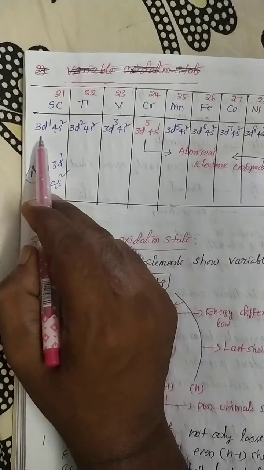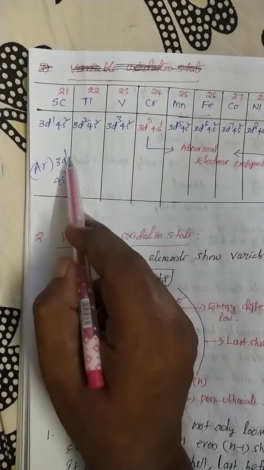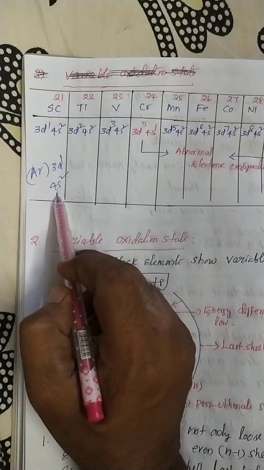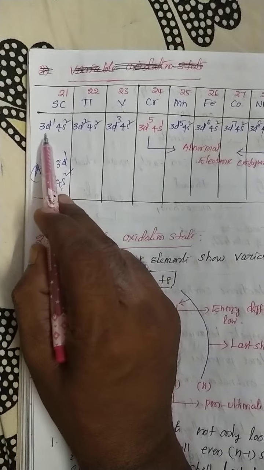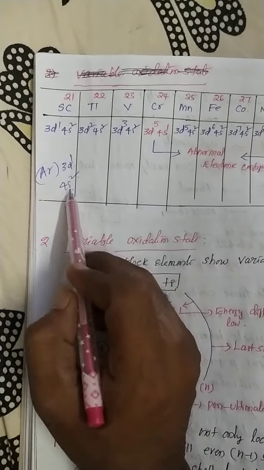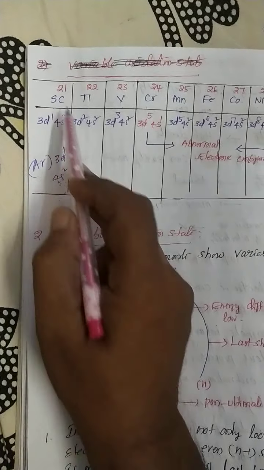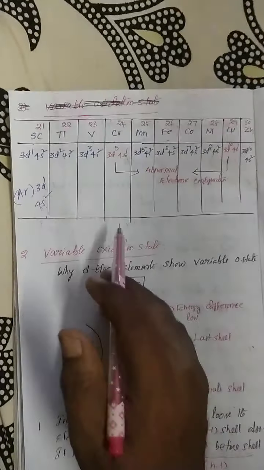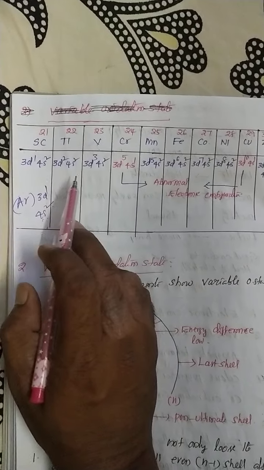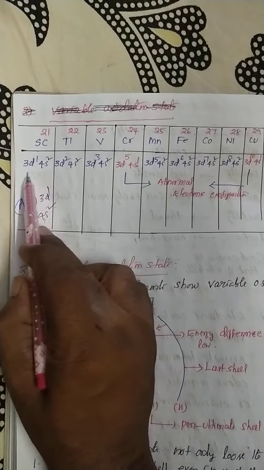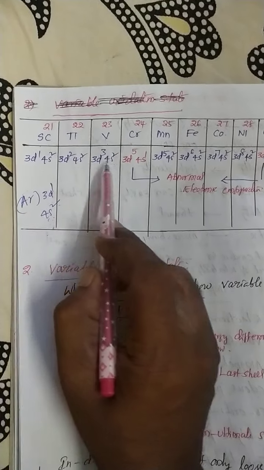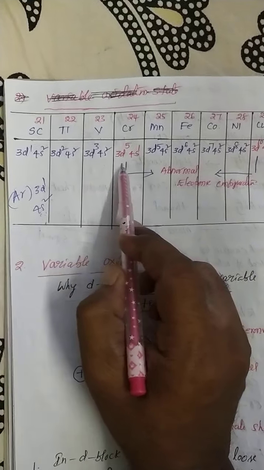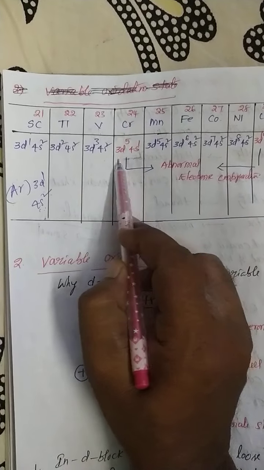Here I didn't mention the noble gas, directly the valence shell electronic configuration, the last shell and the one before it. So 3d1 4s2, most important one, 3d1 4s2. This is 3 plus 18, 21. So the general final valence electronic configurations of the first transition elements are 3d1 4s2, 3d2 4s2, 3d3 4s2, 3d5 4s1. This is a special case.